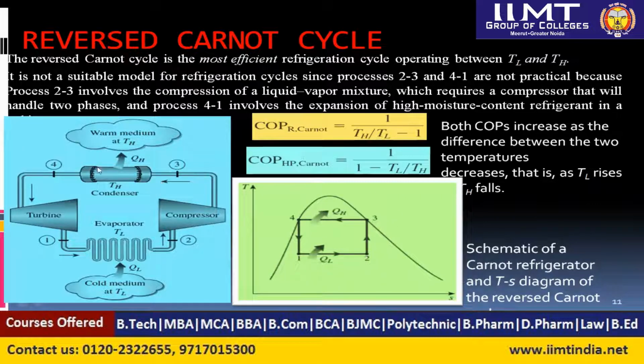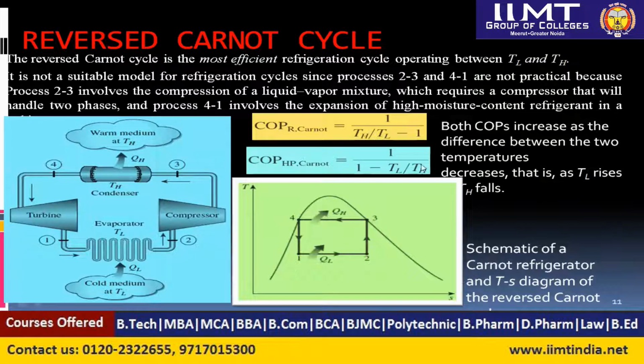So what is the COP of the reverse Carnot? Generally, the COP of refrigeration is defined as the desirable effect divided by the work input. Here we are giving the work in terms of electricity to the compressor.